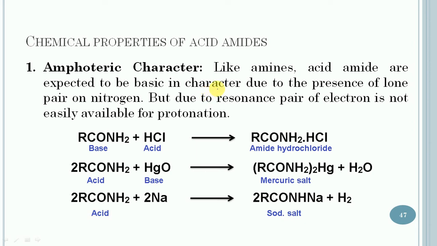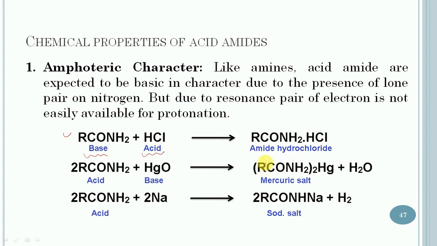So let us consider examples of the acid amide in which it can act as an acid as well as a base. In the first case, the treatment of the acid amide with hydrochloric acid. In this case, hydrochloric acid will act as acid, and the acid amide will act as the base.